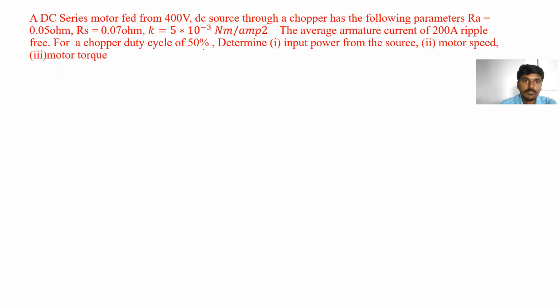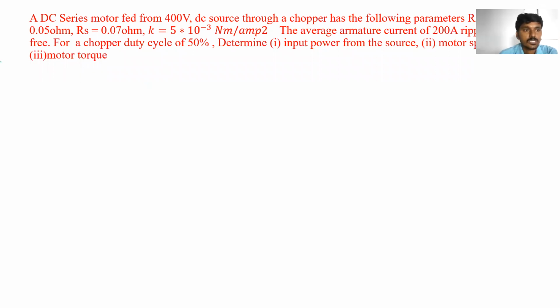What duty cycle has been given? 50%. 50% means 50 by 100. That is the duty cycle. So determine the input power from the source, motor speed, and motor torque. Determine the input power from the source, meaning how much power we are applying to the motor terminals, that we have to find out. Clear? And motor speed we have to find out, and motor torque we have to find out. So how can we find these parameters?